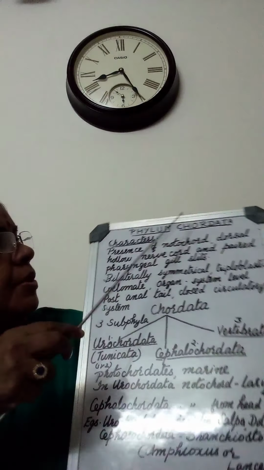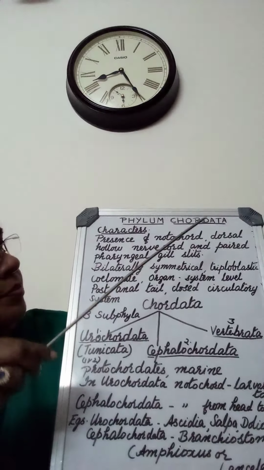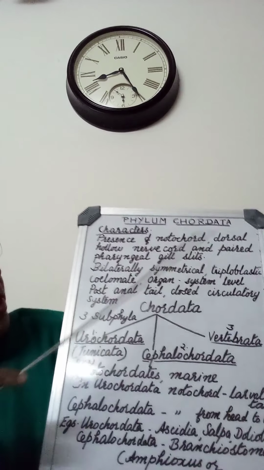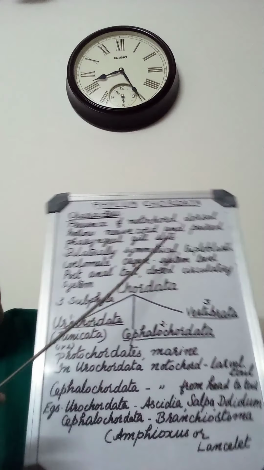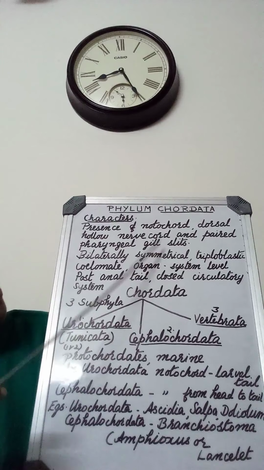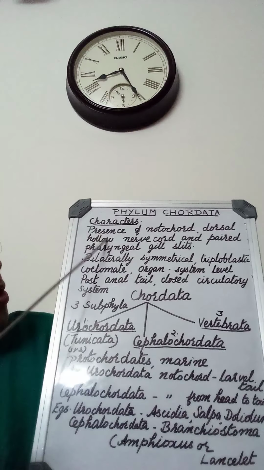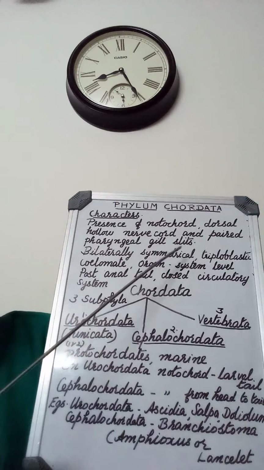The important characters of phylum Chordata are the presence of notochord, dorsal hollow nerve cord, and paired pharyngeal gill slits.